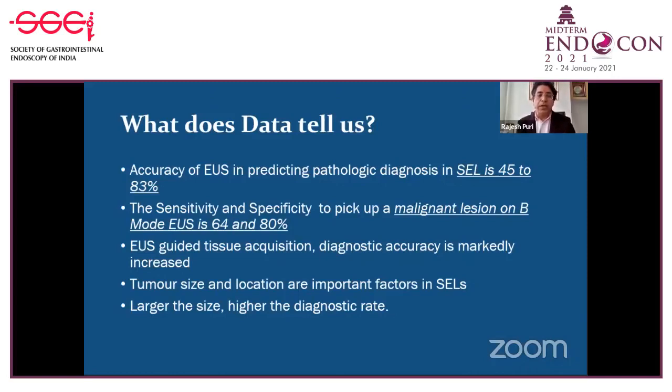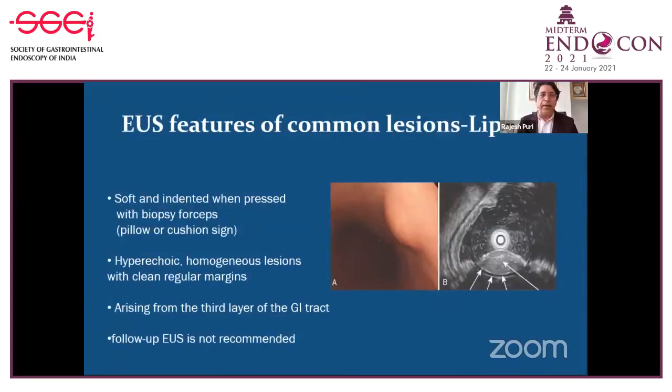Tumor size and location are important factors in subepithelial lesions. The larger the size, the higher the diagnostic rate. So EUS alone as morphology is not very good. Roughly in around 50 to 60% of cases, it gives a fair idea about the diagnosis of the lesion. But to increase the accuracy, you require a tissue diagnosis. But definitely it is better than the CT scan or the MRI.